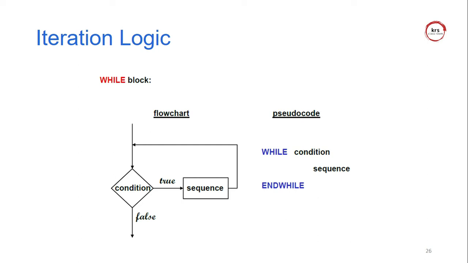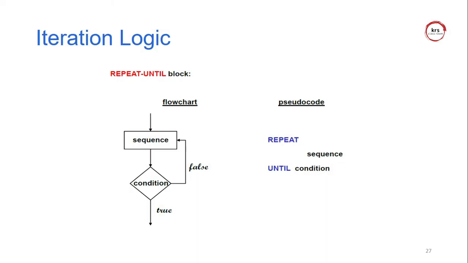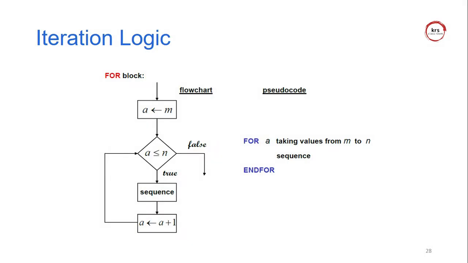The while loop is a pre-test condition. It first checks the condition, and if the condition is true, the statement is executed. The next iteration logic is repeat until. Repeat until is similar: repeat the sequence until the condition is met. The corresponding statement is repeated based on the condition, true or false.